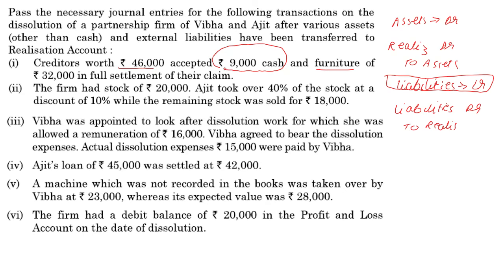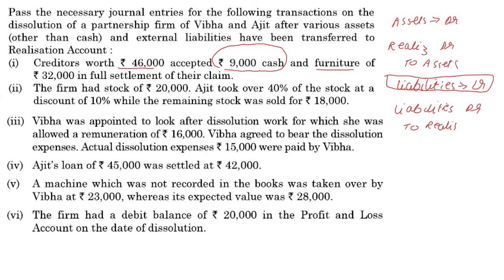We credit what goes out. Where is that going out from? The cash account. On what account is it going out? Because of the realization account. Something in the realization account is making cash go out. So we debit the realization account.